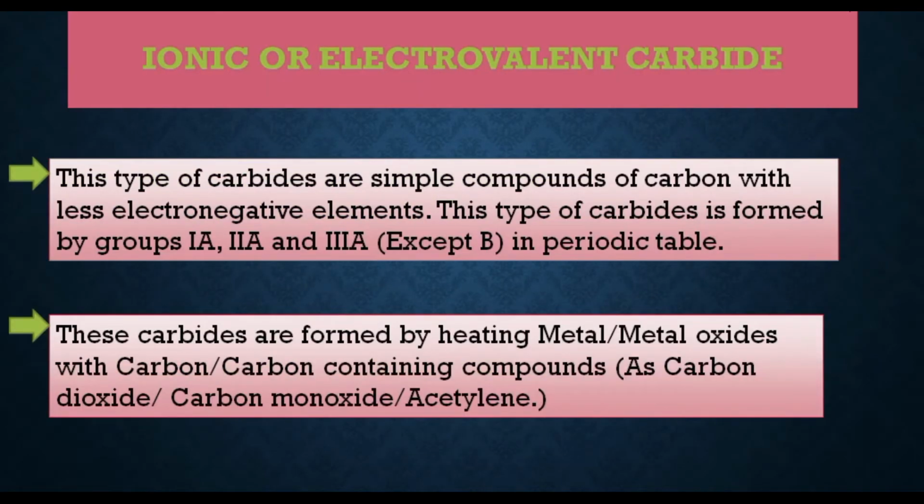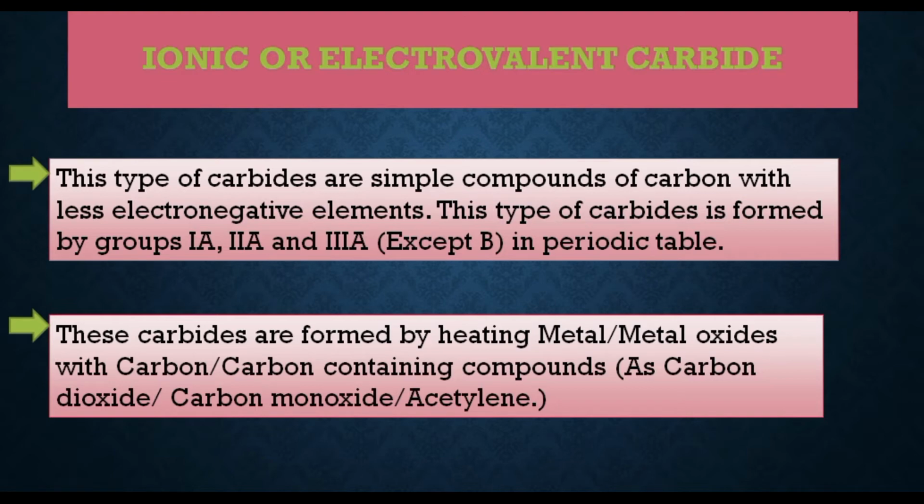Ionic or electrovalent carbide. This type of carbides are simple compounds of carbon with less electronegative elements, and this type of carbides is formed by groups 1A, 2A, 3A except boron in the periodic table.